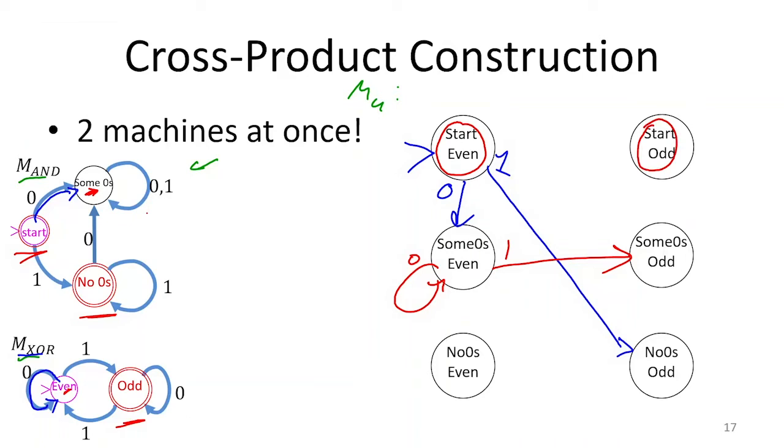It also had odd in it, which would be enough to make it a final state. Some zeros even is not a final state because neither some zeros nor even were final states. Some zeros odd, odd is a final state, so this one should be a final state. No zeros even, no zeros is a final state, so this one should be a final state. And then no zeros odd, both are final states, so we want this one to be a final state.